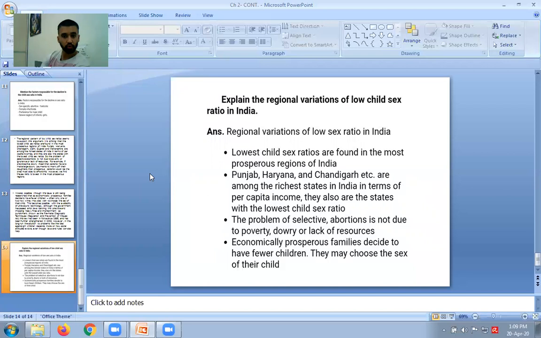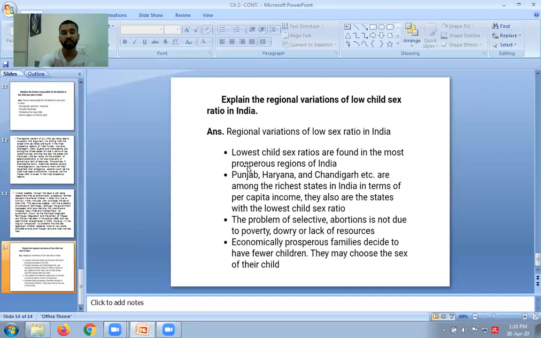Regional variations of low child sex ratio in India are due to certain reasons. Why is there a lot of variation in our country regarding this concept of low child sex ratio? Lowest child sex ratios are found in the most prosperous regions of India. As I've already told you, even prosperous states, the states which have good economic well-being, come under this low child sex ratio concept. States like Punjab, Haryana, Chandigarh, etc., are among the richest states in India in terms of per capita income, and they are also the states with the lowest child sex ratio.